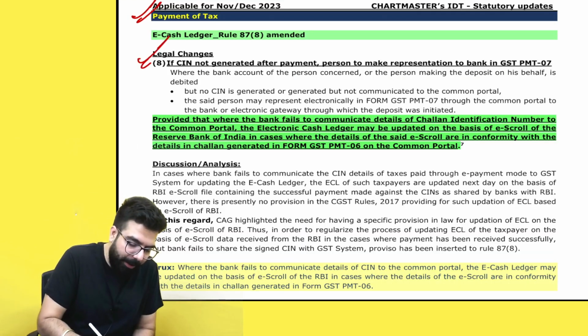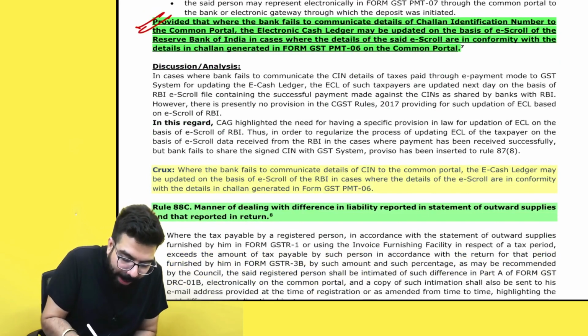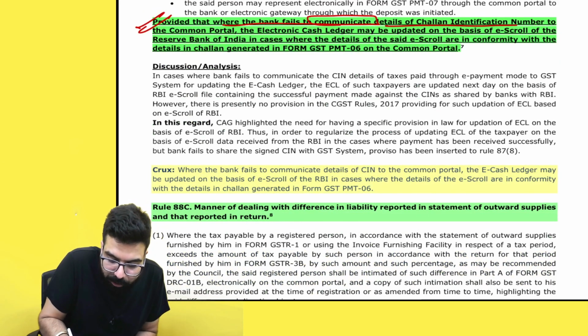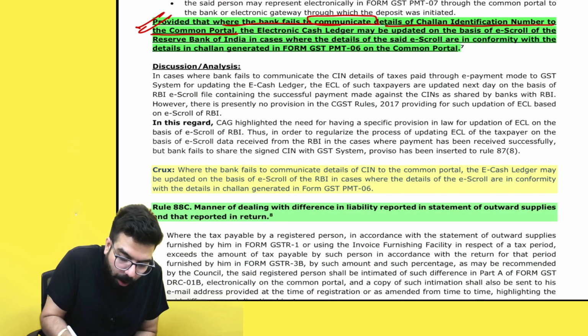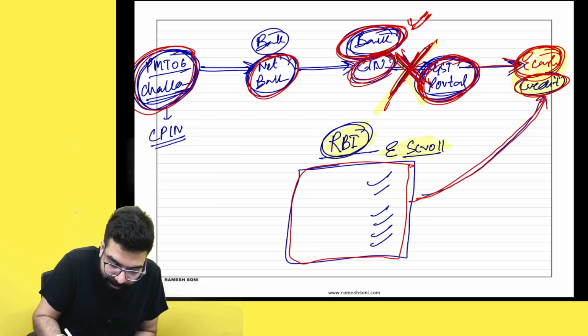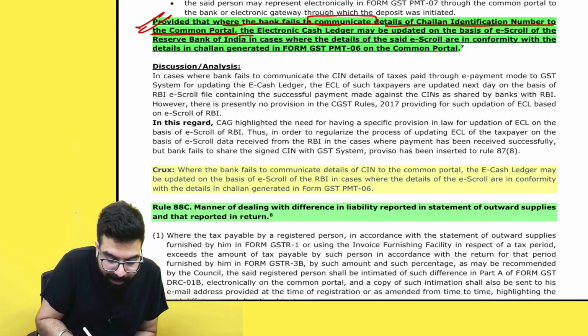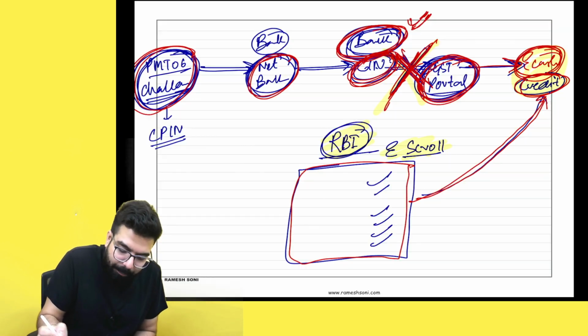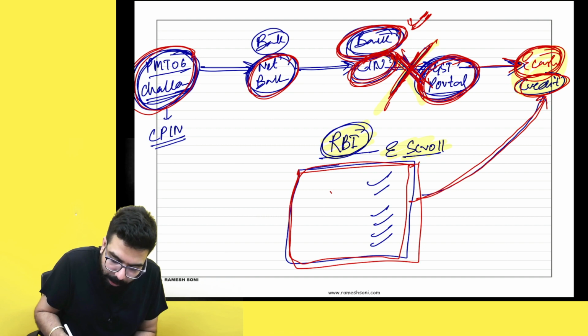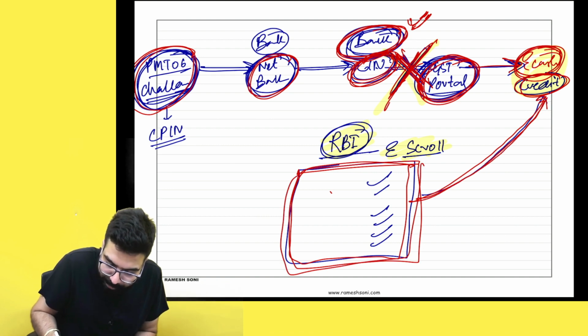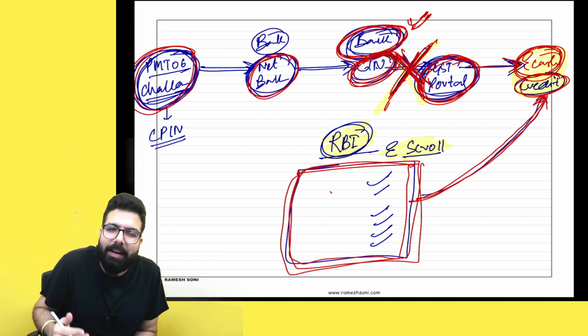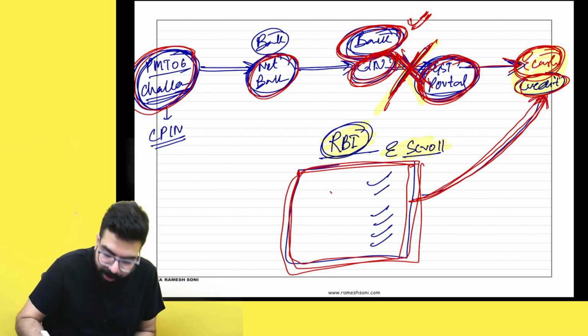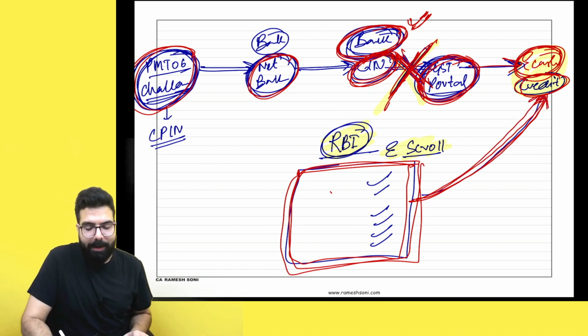Total bakwas amendment has come here. Where the bank fails to communicate the details of the SIN to the common portal, then the e-cash ledger may be updated on the basis of the e-scroll of the RBI. Basically, RBI prepares a list, a statement, and on the basis of that statement, your e-cash ledger can be updated by the GST portal.